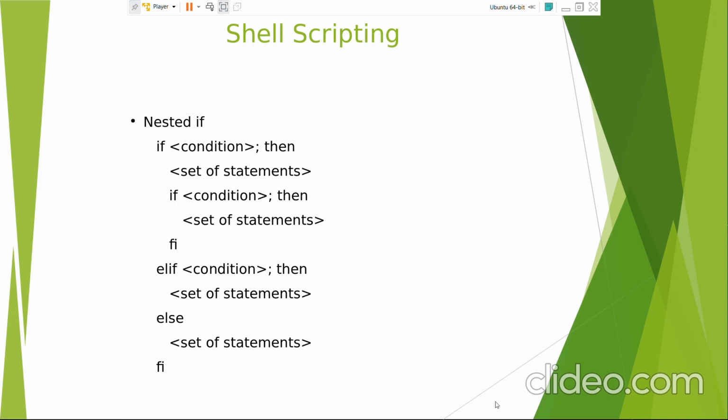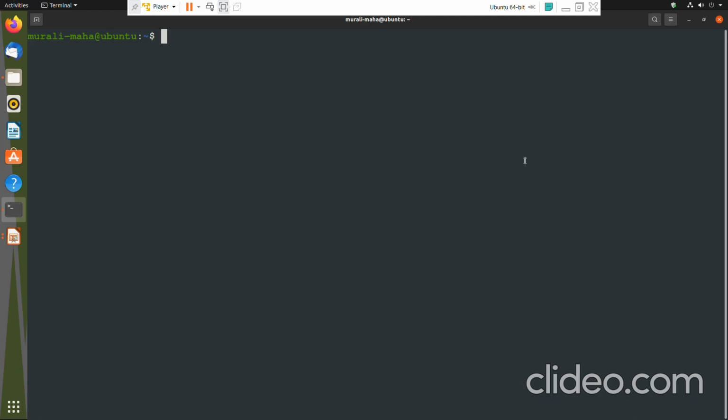Now let us start working with the shell scripts. Let us start working with the if control construct. I will take certain scenarios, and based on those scenarios we will work with the if control construct.